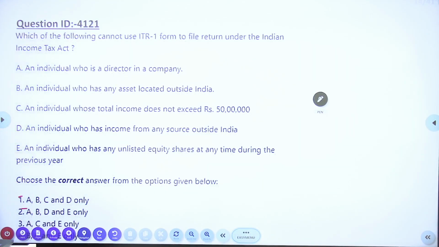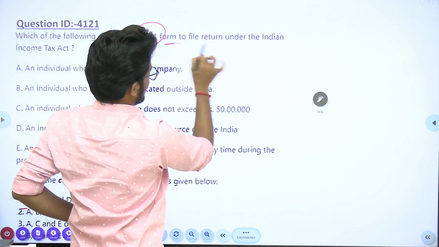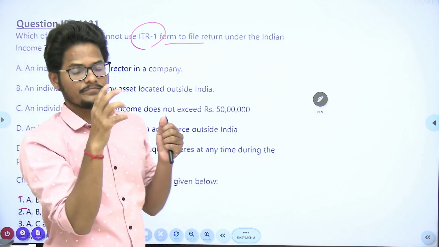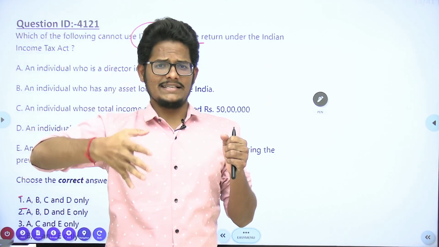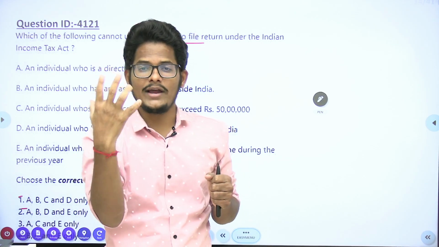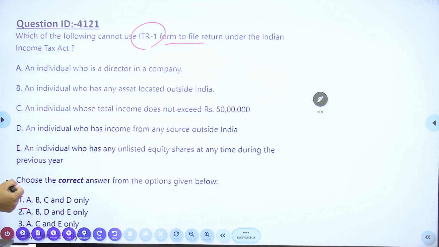Next, which of the following cannot use ITR1 form to file the return? So they are asking about Indian income tax. There are assessees with their respective limits who are not required to file e-form number 1. Below are the members who cannot file ITR number 1.